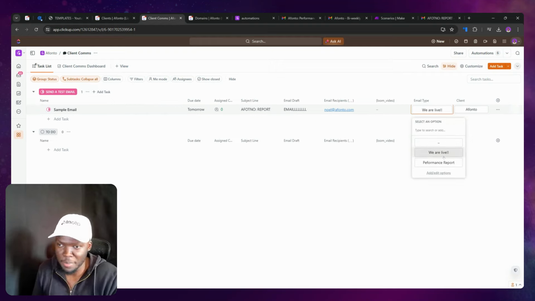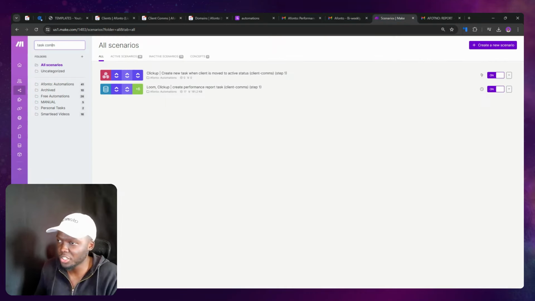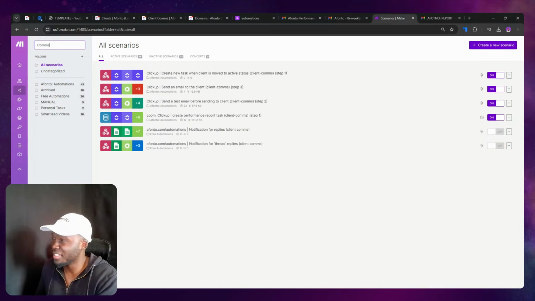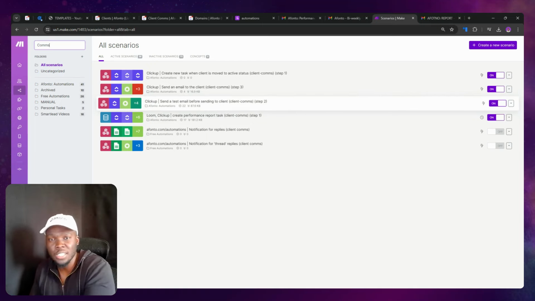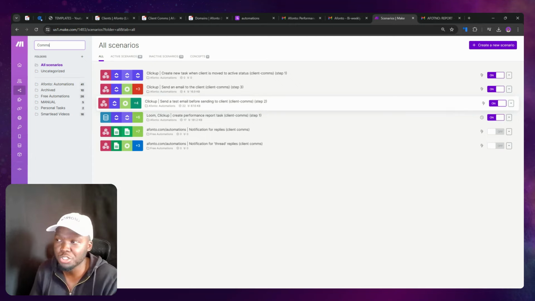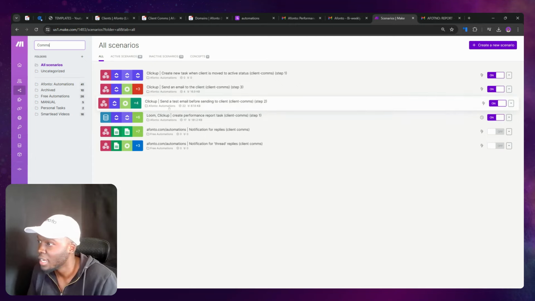This is email types, right? So we've got a bunch of different email types. We are live, performance report, all of these, and the automation that facilitates this is, let me show that to you. By the way, this is not like a showcase of the client comms. It's a showcase of what good automations look like and what bad automations look like, why you shouldn't build certain types of automations. And so this is what it is.